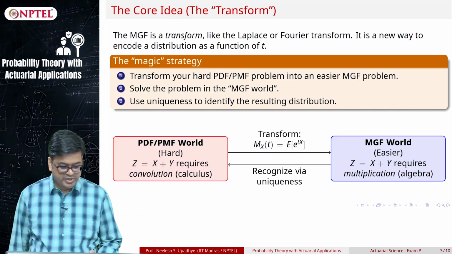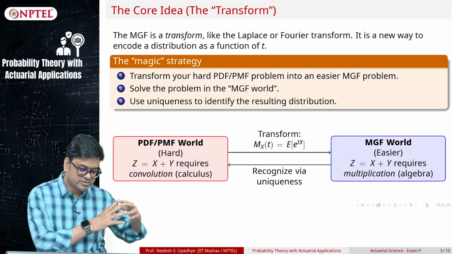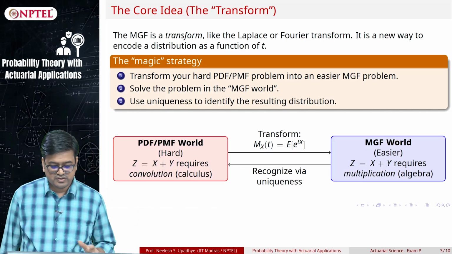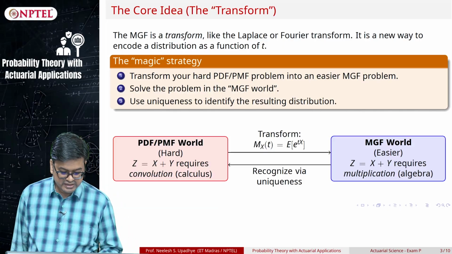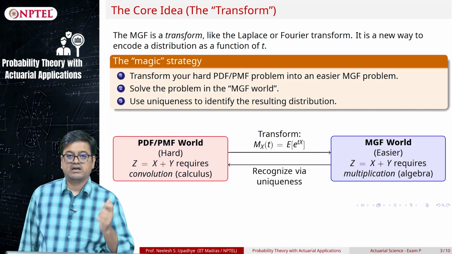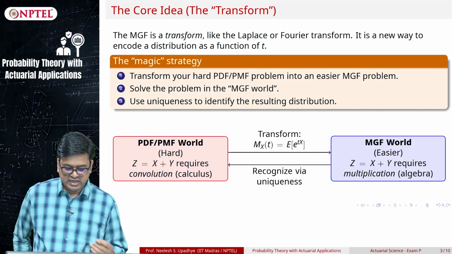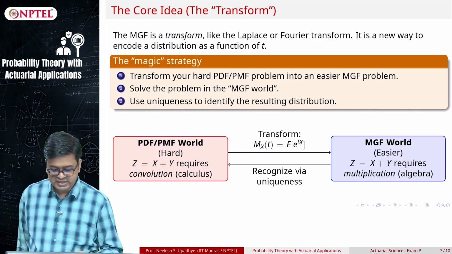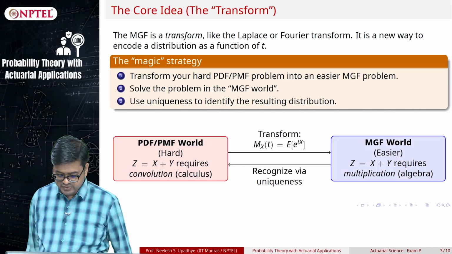So the PDF, PMF world on the left hand side is hard because we need to have this convolution, and it requires calculus. Now we will take the transform of this using our law of the unconscious statistician. We will define M_X(t) to be equal to the expected value of e raised to tX. We will define it formally. We will take this into the MGF world.